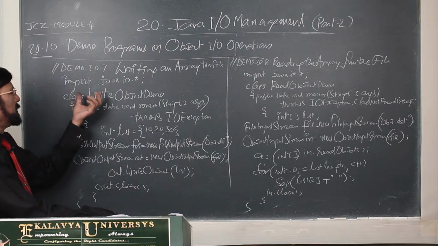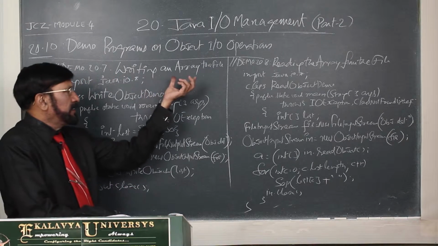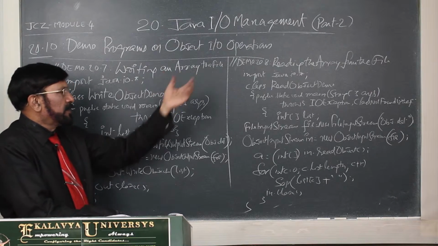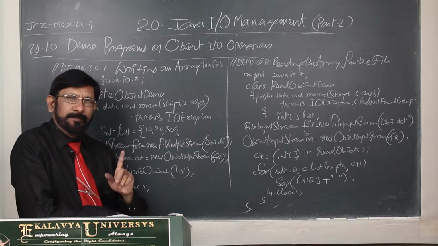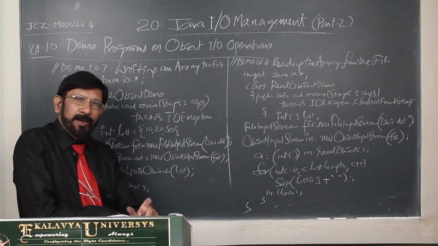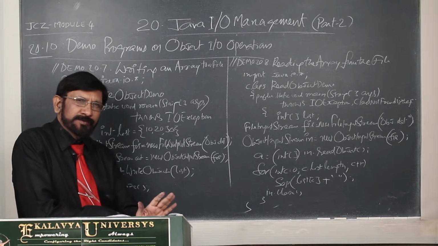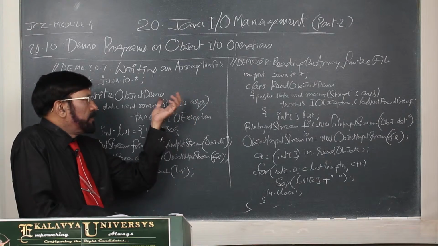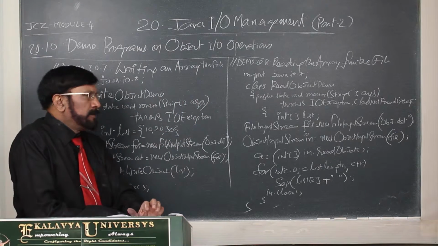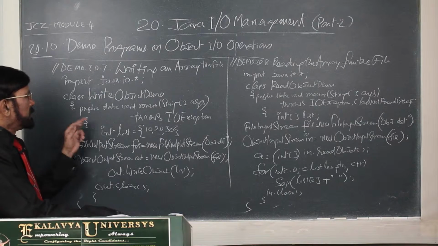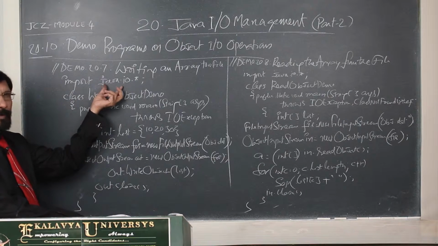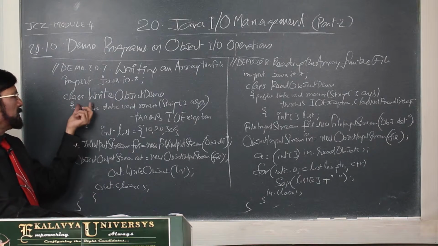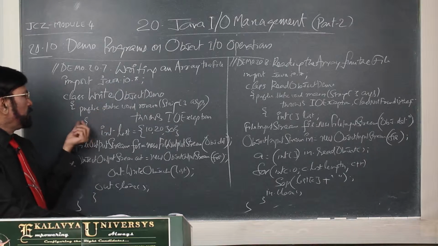Now we first see writing an array to a file. As you know, an array is an object. That is why for writing arrays also we have to follow this process. Here we import the java.io package, write the class WriteObjectDemo.